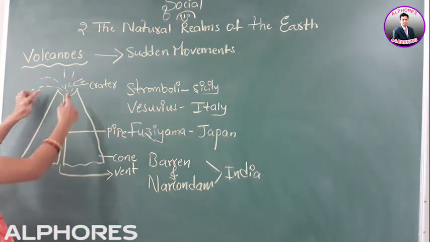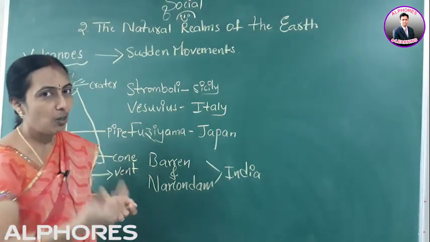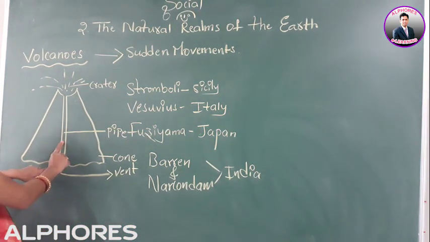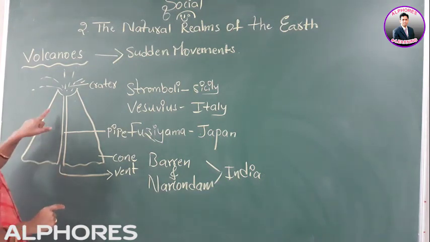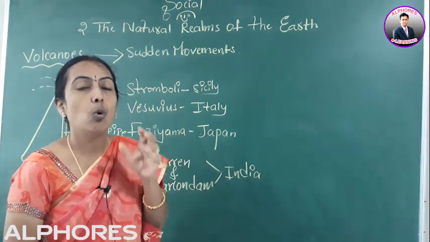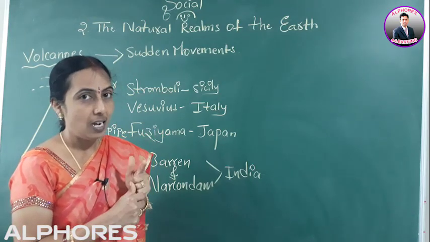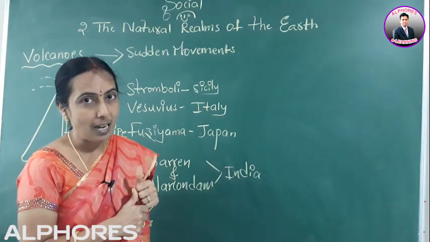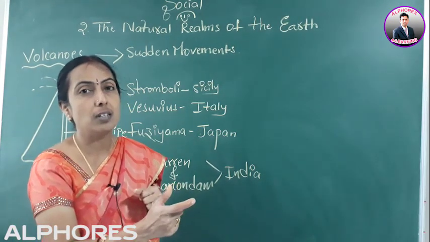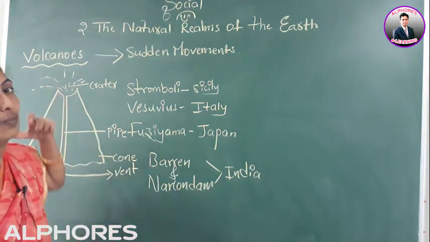The first one is the volcanic mountain with a single vent. A volcano is nothing but a vent or an opening on the earth's surface through which lava, cinder, ash, different types of gases and chemical substances, nitrogen, carbon dioxide, and some minerals deep seated in the earth's interior flow out. That is called a volcano.